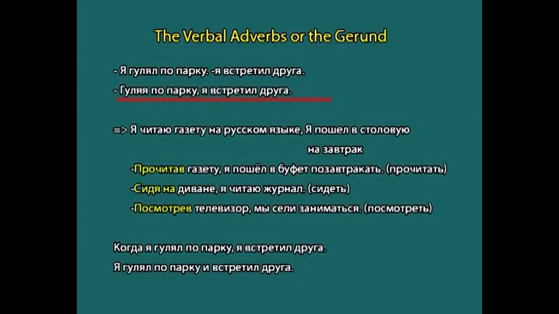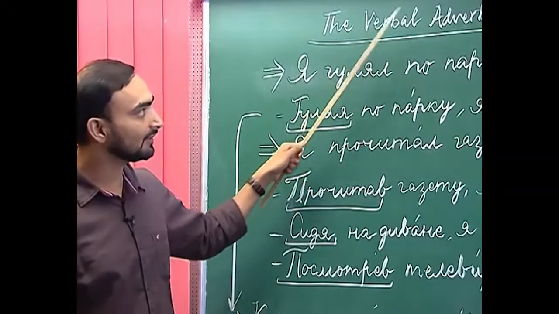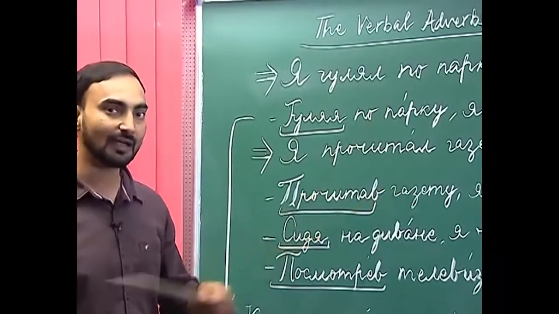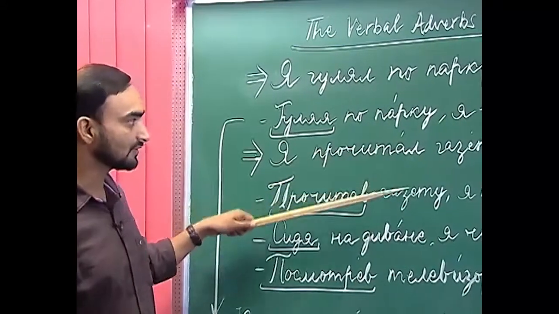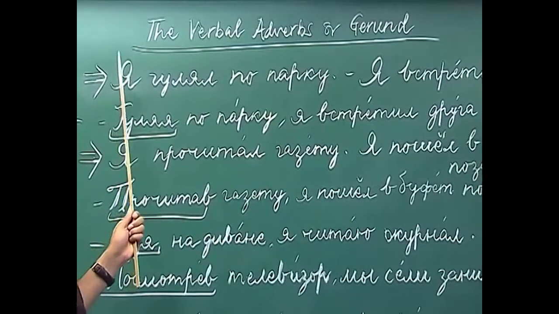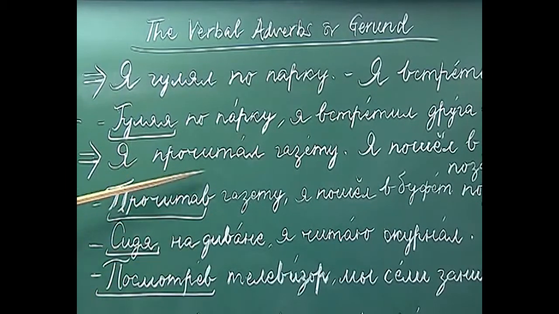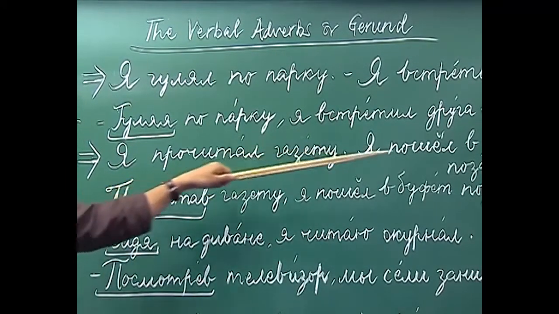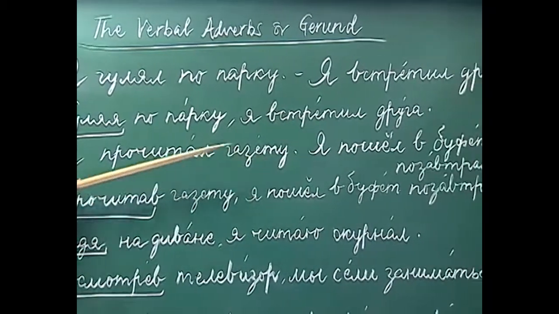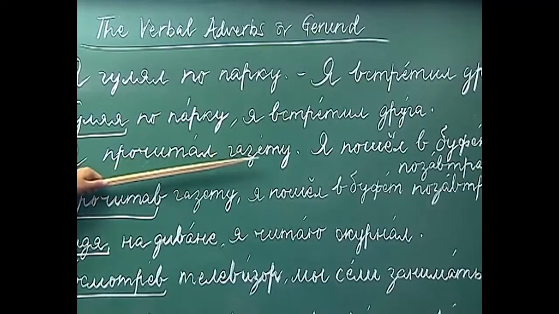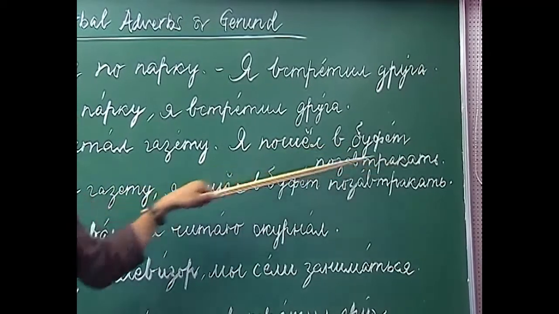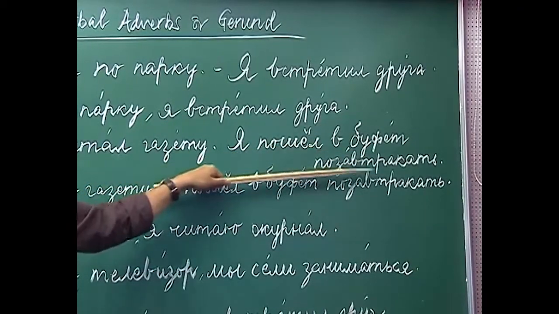simultaneously. But when we derive the verbal adverb from a perfective aspect of a verb, then it does not denote the simultaneous actions. It denotes the action which has taken place before some other action. For example, I have written here two sentences, and in both the sentences I have used the perfective aspects. Я прочитал газету. I read a newspaper. And the second sentence, я пошел в буфет позавтракать. I went to the canteen to have breakfast.